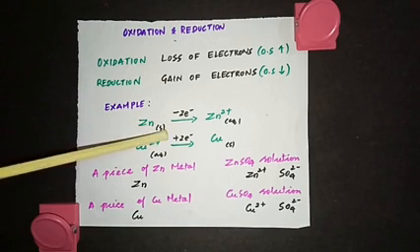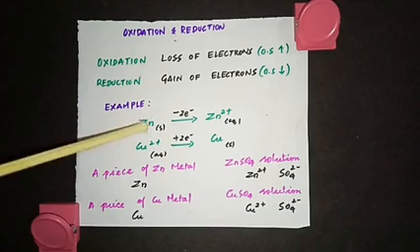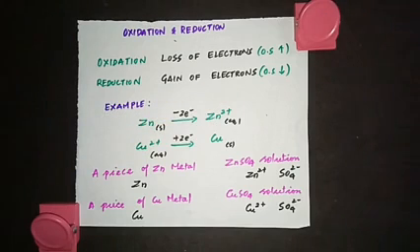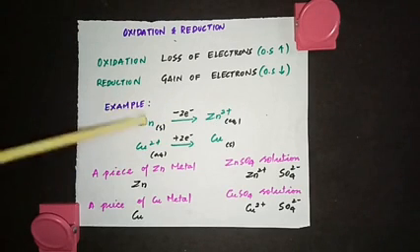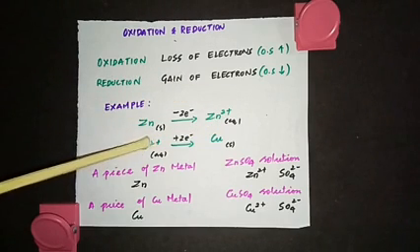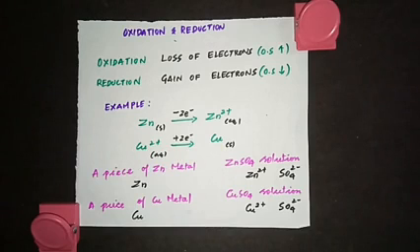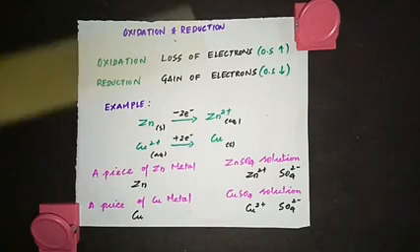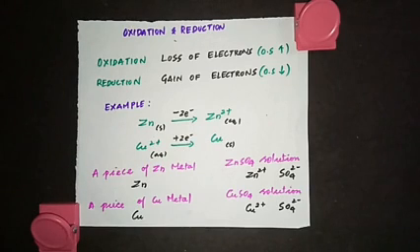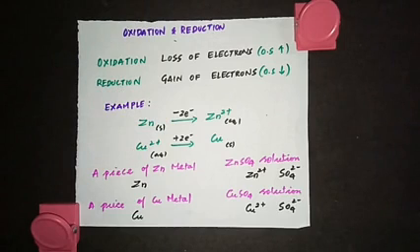Look here, it is zinc which is in solid state. When the zinc is in solid state, the oxidation number is 0. The zinc is losing 2 electrons to form Zn2+. For that Zn2+, the oxidation state has increased from 0 to +2. So zinc has undergone oxidation. Now look at this example, Cu2+ plus 2 electrons. It is taking 2 electrons and the oxidation state becomes 0. So +2 here is becoming 0 oxidation state. So the copper ion has undergone reduction. When there is losing of electrons, that is oxidation. When there is gain of electrons, that is reduction.